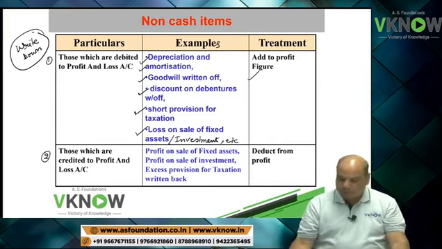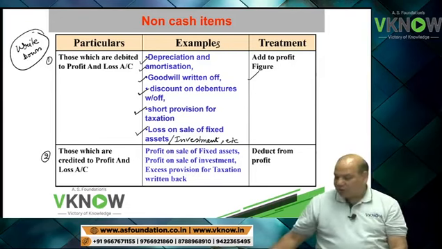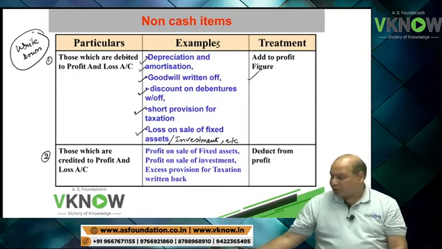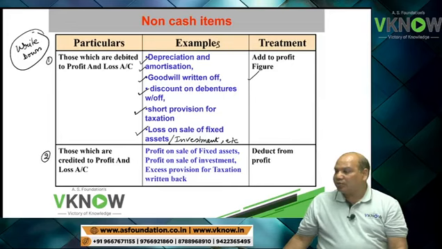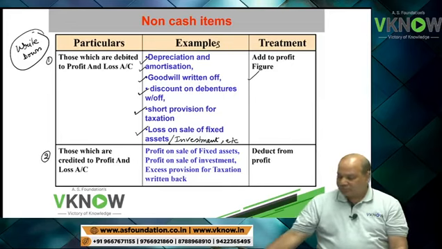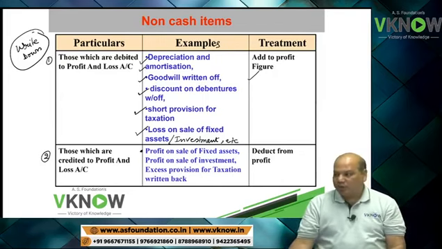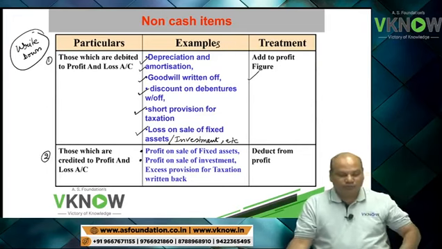Point number 2, write down those non-cash items which are credited to the P&L account. Example, write down profit on sale of PPE. Profit on sale of investment.